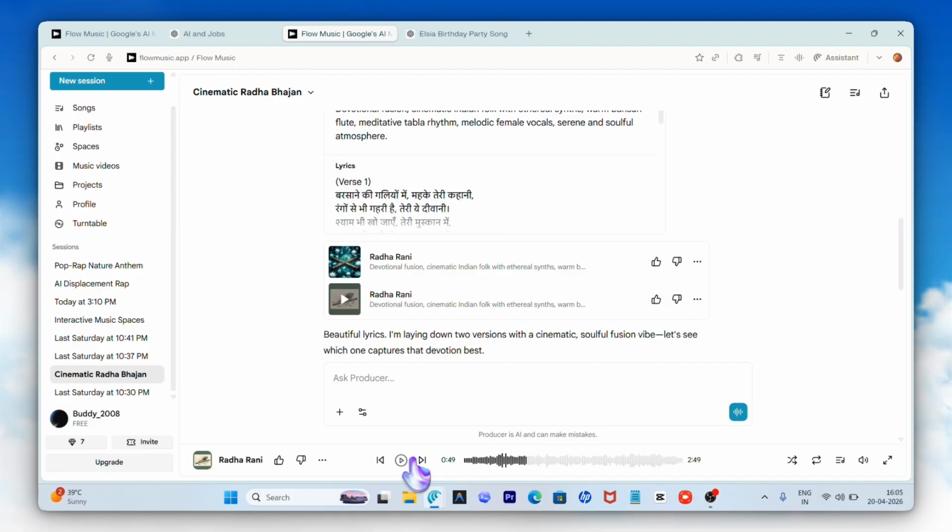So I hope this was a quick intro of Google Flow Music, how you can use this, how you can create awesome songs using this.